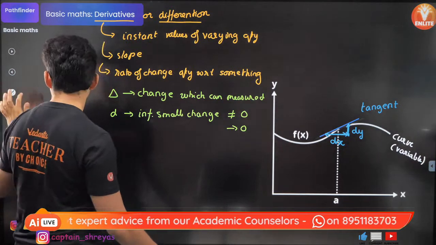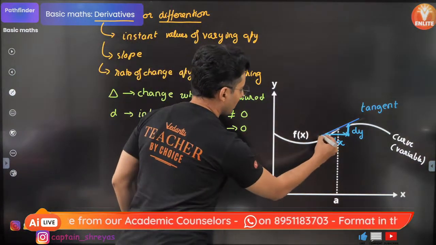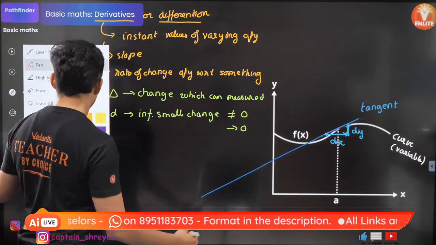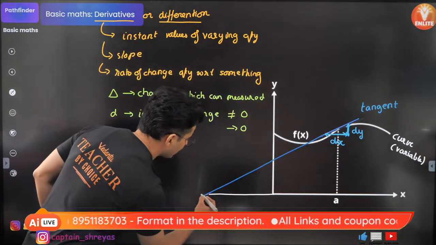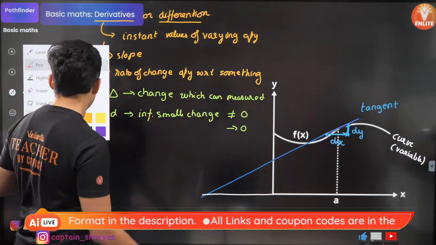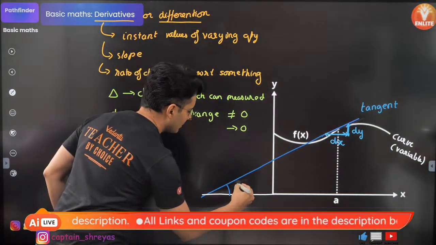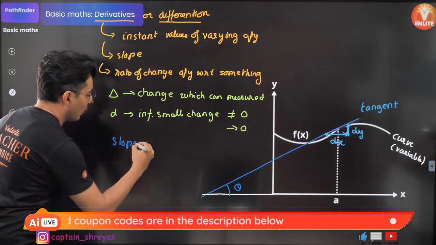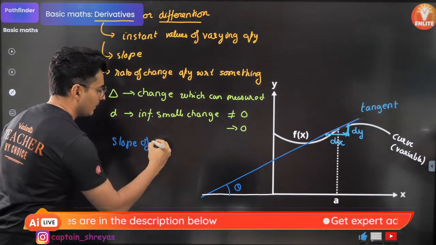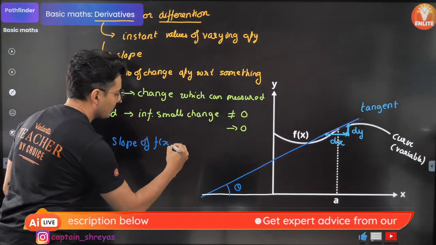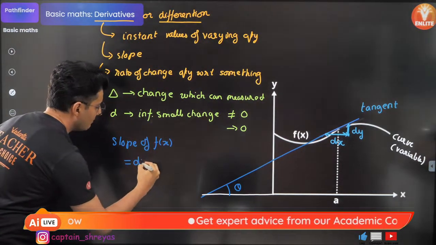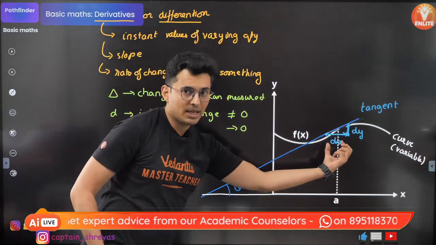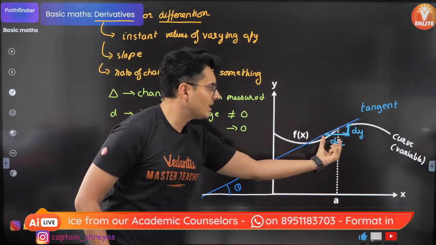If you extend this line, maybe it cuts the x-axis somewhere over here. Let's say I mark this angle theta. Then the slope of the function f of x is given by dy by dx, height by base, trigonometry, opposite by adjacent.